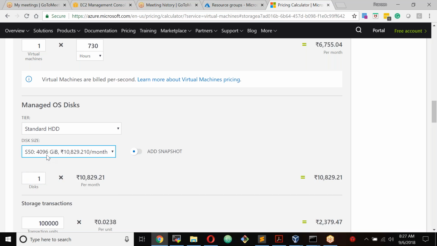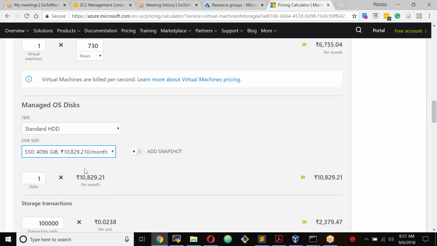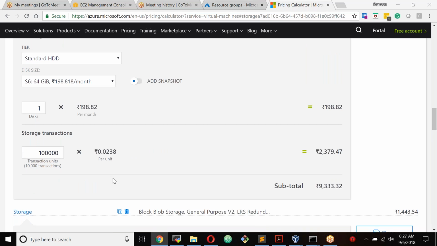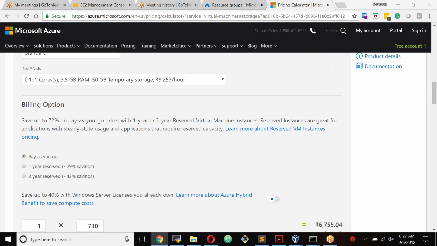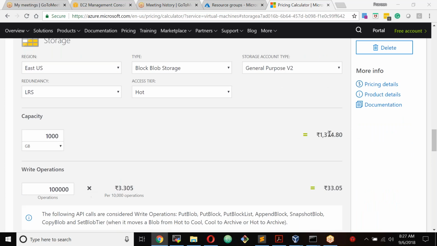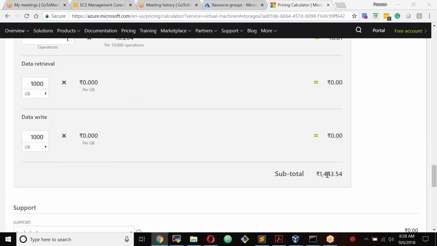So 4 terabytes of disk would cost you 10,000 rupees per month. So I'll stick to 32 GB or 64 GB. And then storage transactions, number of transactions. This is for the virtual machine disk, and this is the additional disk if you want to add. East US blob storage, hot access here, that's costing you around 1000 rupees. And write operations, read operations, all other operations.